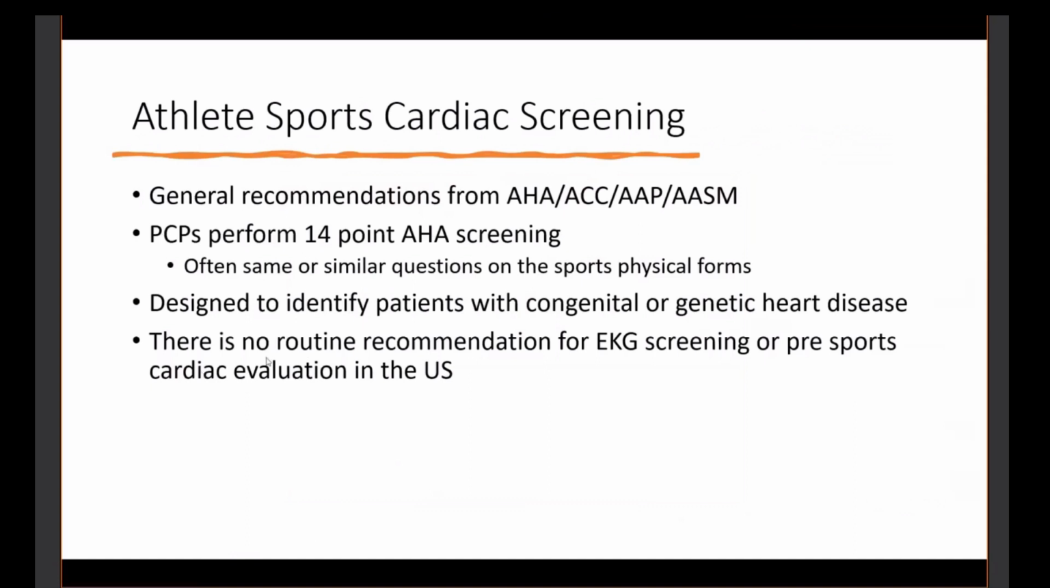Our fantastic PCPs in the community are doing this 14-point AHA screening. It was revised from a 12-point screening around 2014. These might be the same questions that are on the sports physical form actually, and it's designed to identify patients with congenital or genetic heart disease, again, like long QT or hypertrophic cardiomyopathy.